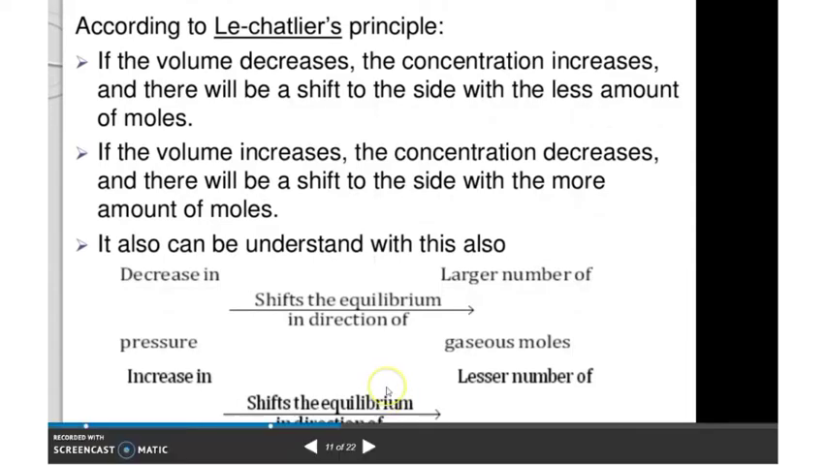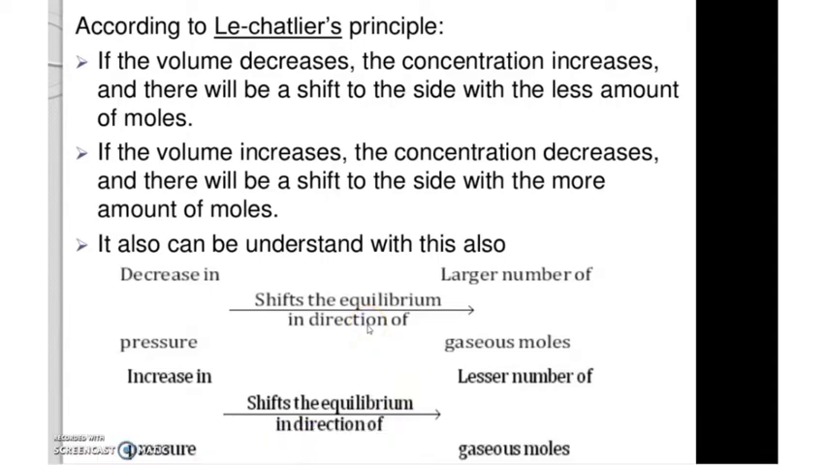According to Le Chatelier's principle, if the volume decreases, the concentration increases, and there will be a shift to the side with a lesser amount of moles. There is a relation between pressure and volume. If the volume increases, the concentration decreases, and there will be a shift to the side with the greater amount of moles. So when pressure increases, the volume decreases.